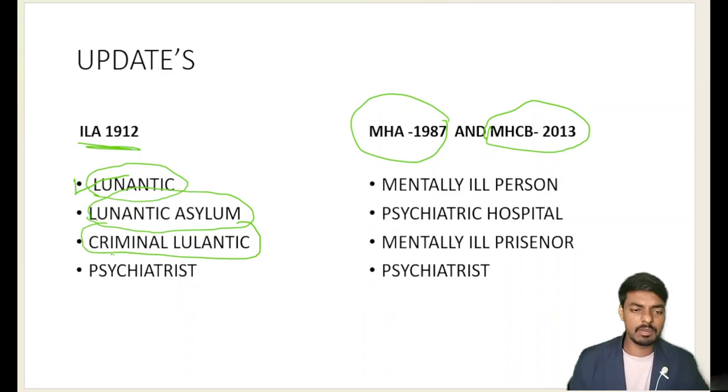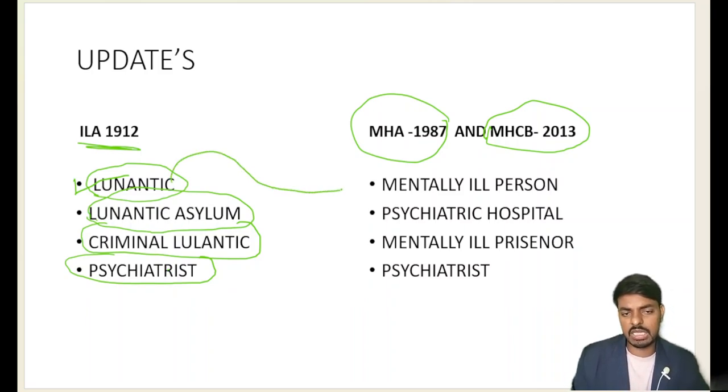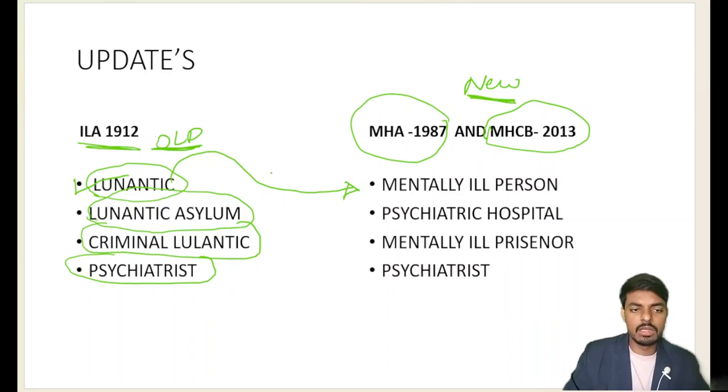The medical practitioner who treats psychiatric patients or mental illness patients, we used to call the psychiatrist. But in the Mental Health Act, the lunatic, the psychiatric patient, is converted into a mentally ill person. Very important. These are the old, outdated words, and these are the new words we are now using.